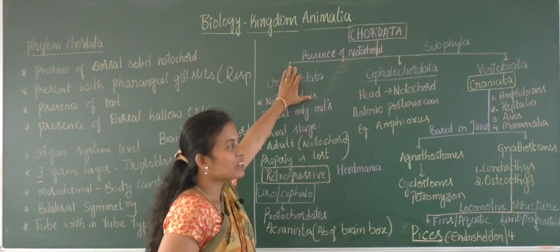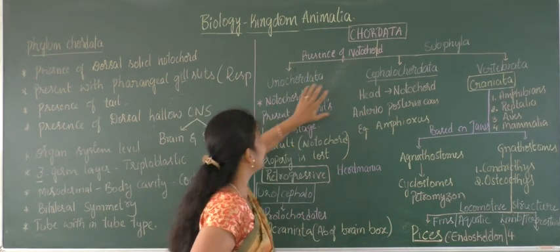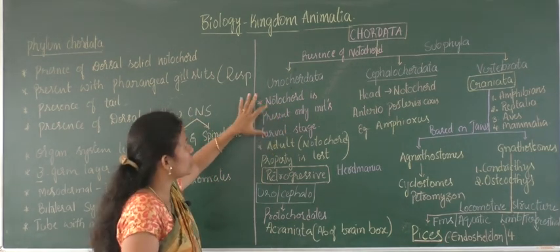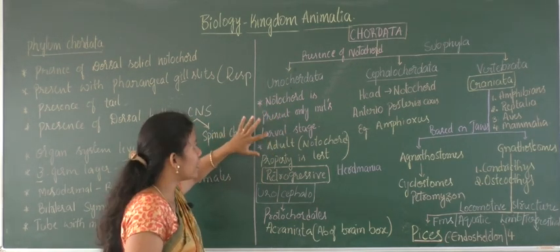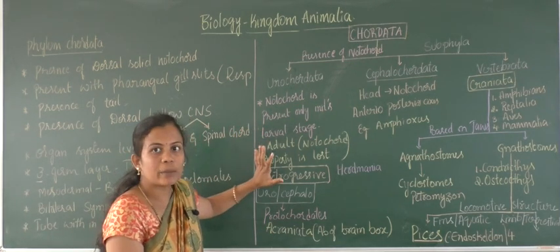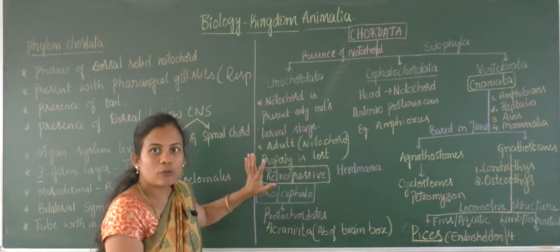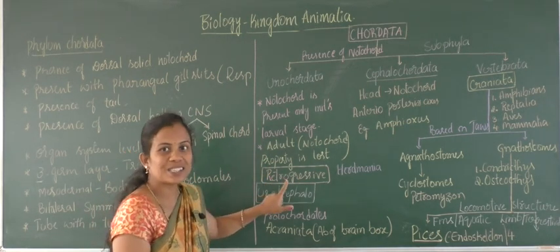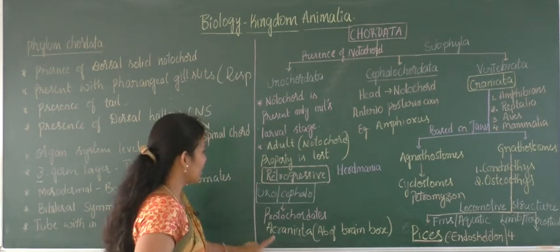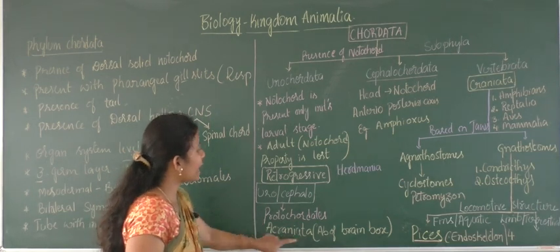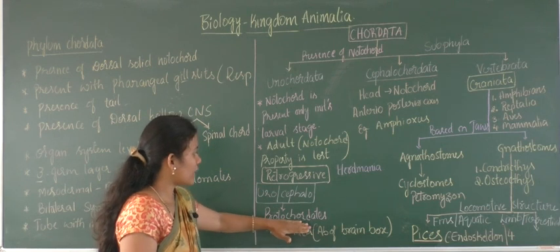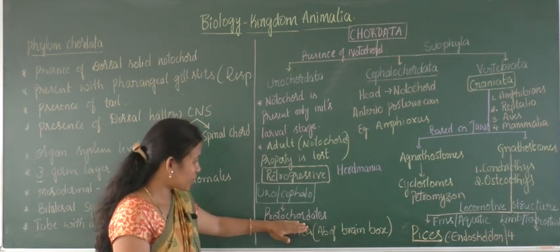Chordates are classified based on presence of notochord. Urochordata possess the notochord structure in their larval stage. They will lose the notochord structure. They develop into adult through metamorphosis, and there will be a loss of properties, which is called retrogressive development. And due to the absence of brain box here, they are considered acraniata, and so they are called protochordates.